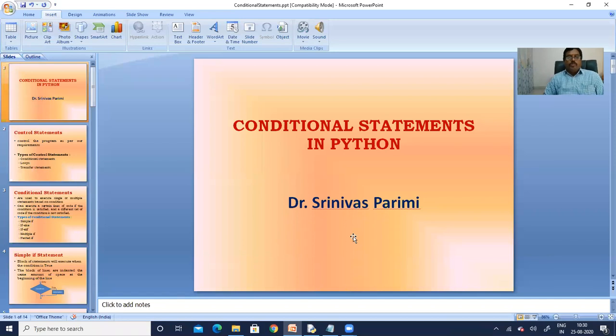Today we are going to discuss another interesting topic in Python, that is control statements. Under control statements, we are going to concentrate on the conditional statements.